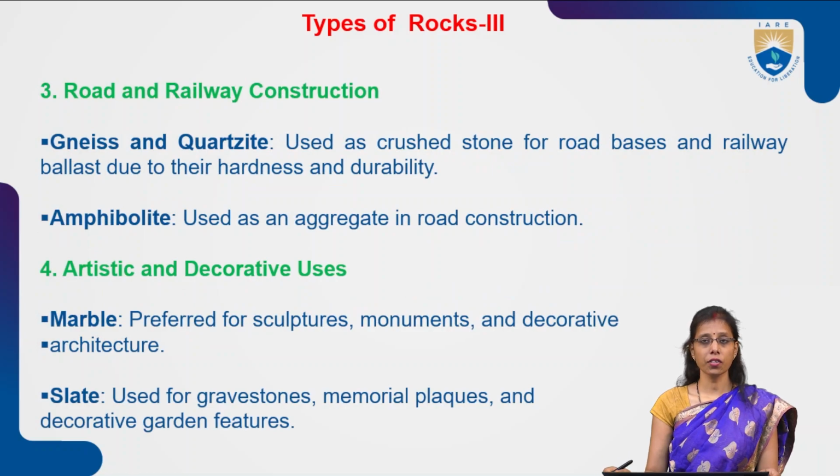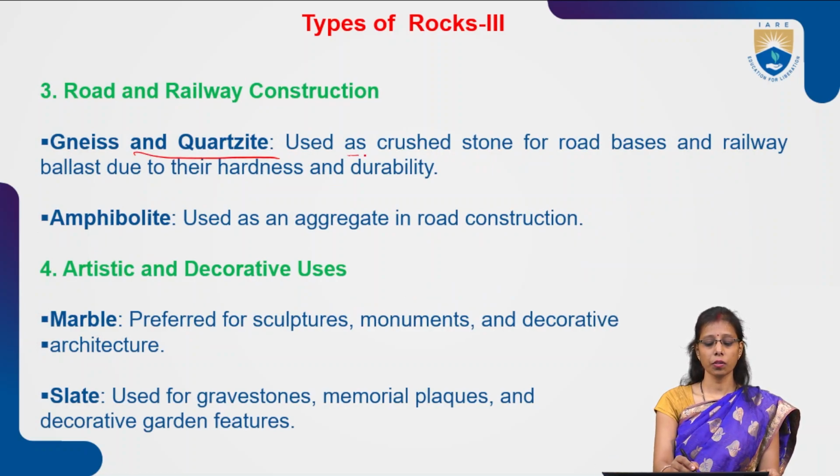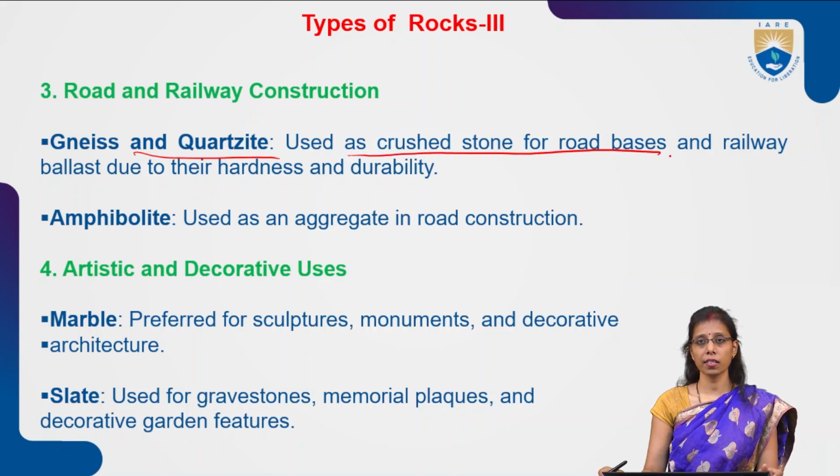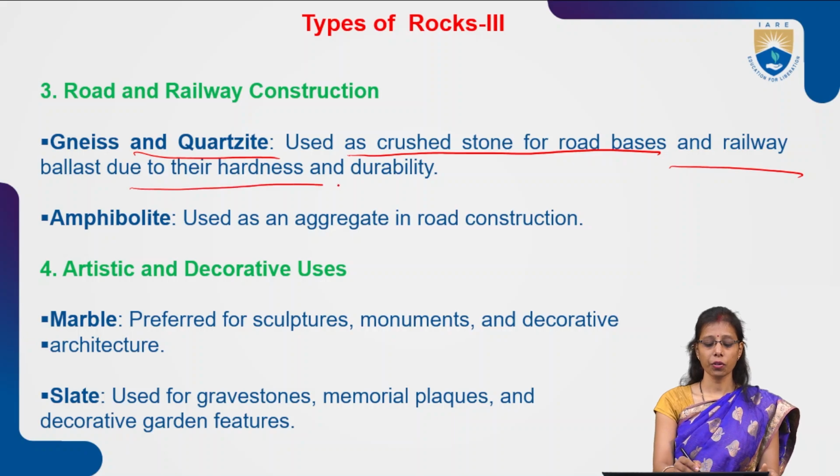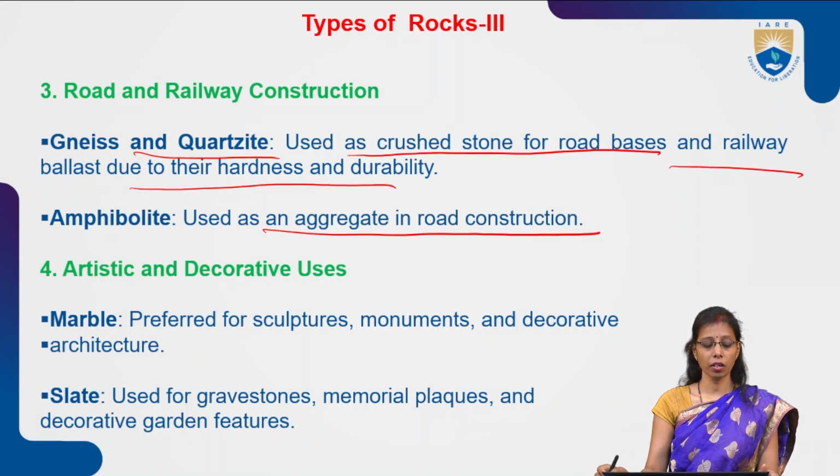Now, in road and railway construction, gneiss and quartzite are used as crushed stone for road bases and railway ballast due to their hardness and durability. Amphibolite is used as an aggregate in road construction. Then come artistic and decorative uses.